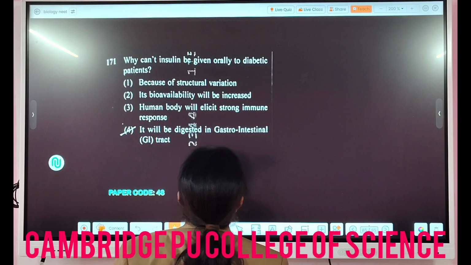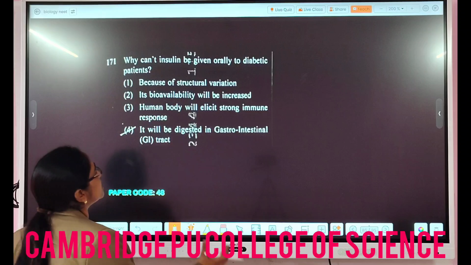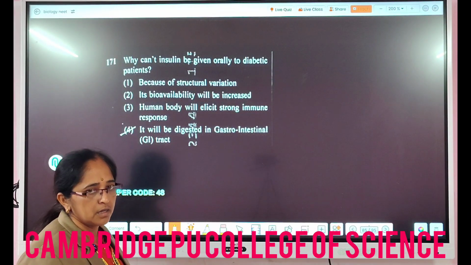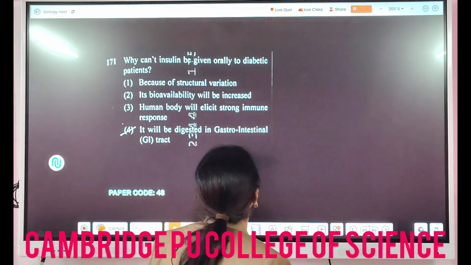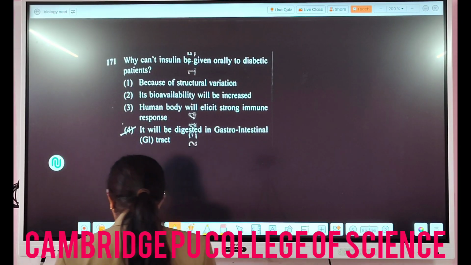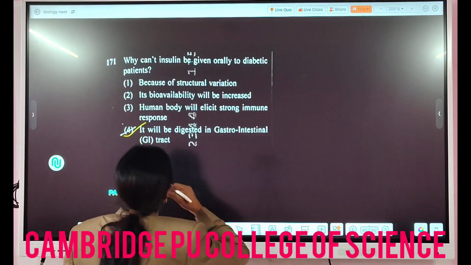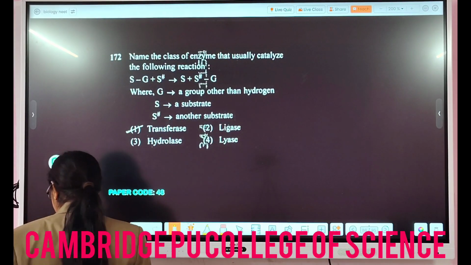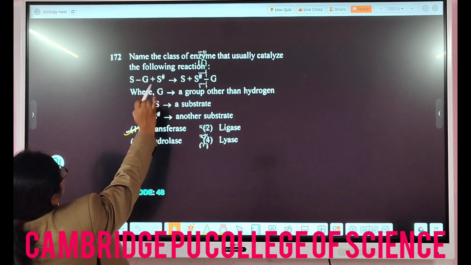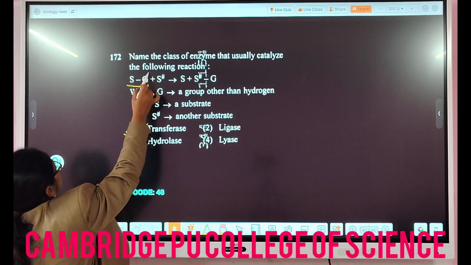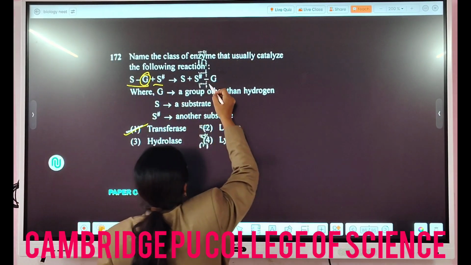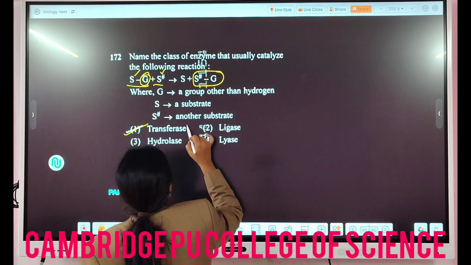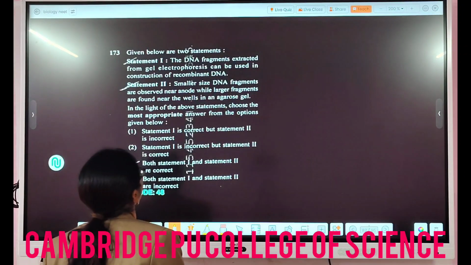Then why can't insulin be given orally to diabetic patients? Because if it is taken orally, since it is a protein, it will be digested by the enzymes present in the stomach, right? Protein digesting enzymes. So that is why it will be digested in the GIT tract, and that's why it's not given orally. Then the next question is, directly you can see here, first with the substrate a group is there and there is another substrate, and after the reaction this group has been transferred from this substrate to another substrate. So it is clearly a case of transferase.